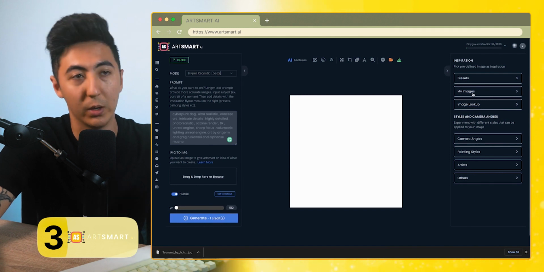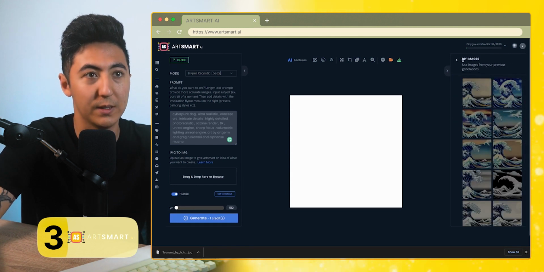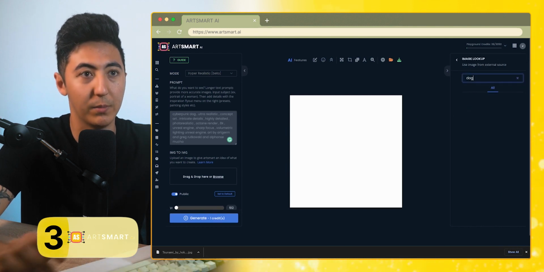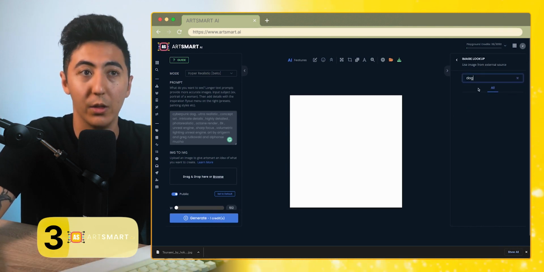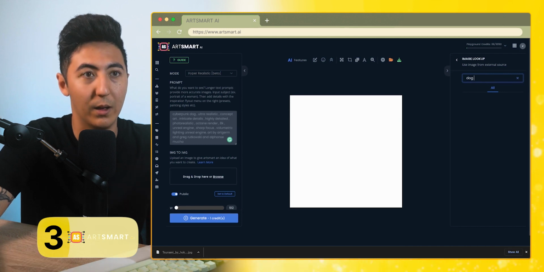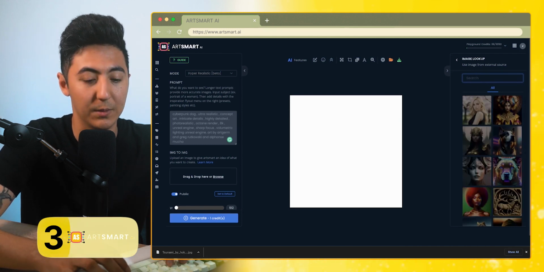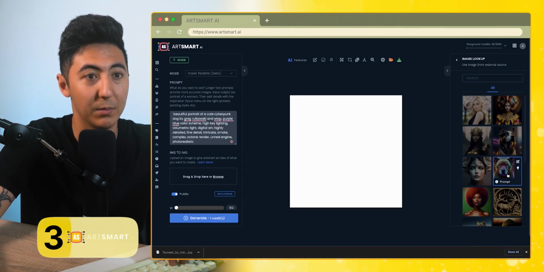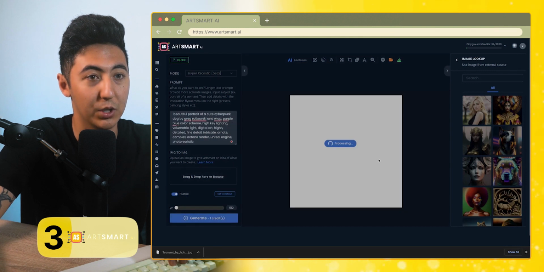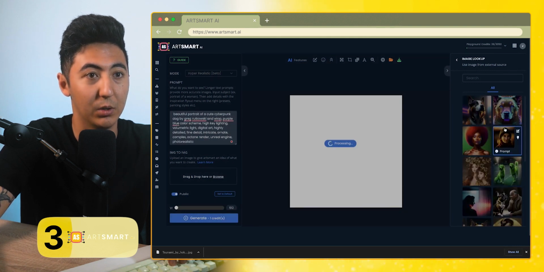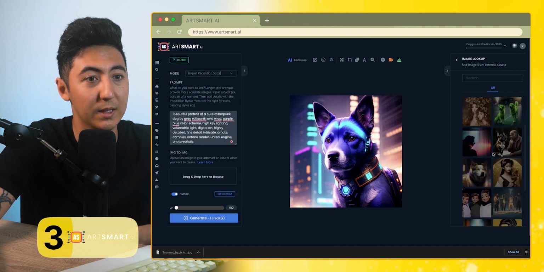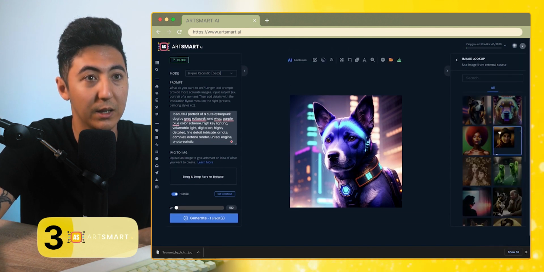My images is where you can play around with your own images that you generate. It'll save them. And then you can also look up images. If you wanted to look up images of dogs, you can see what other images have been created as well. From what I've seen, it just takes a minute for these images to come up like this. You can see here, there's a dog. We can click on this. We can put the prompt so it'll come up with a similar image to this one. And we click down here, generate, and now it's going to come up with a similar image to this dog. So that's our cute cyberpunk dog. And we can see different images down here related to the keyword that we put in.